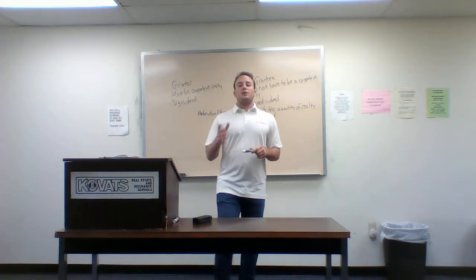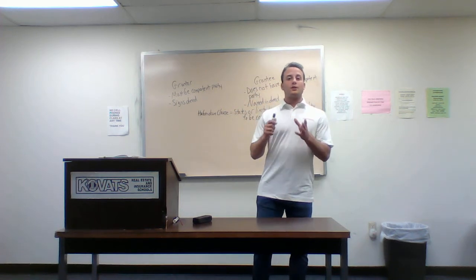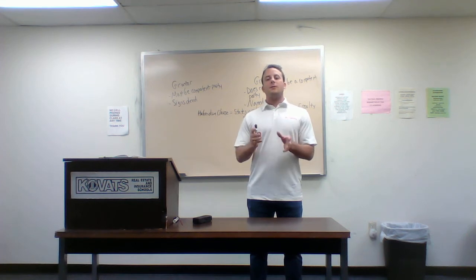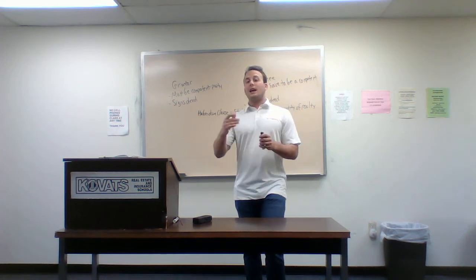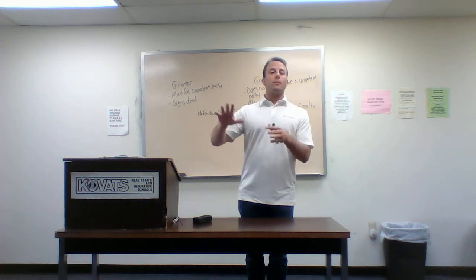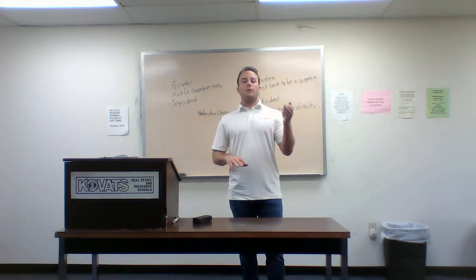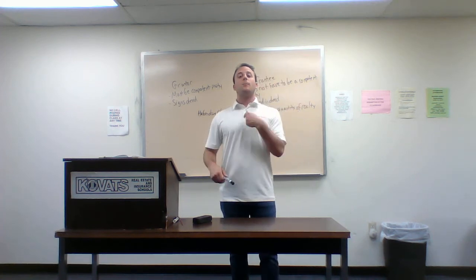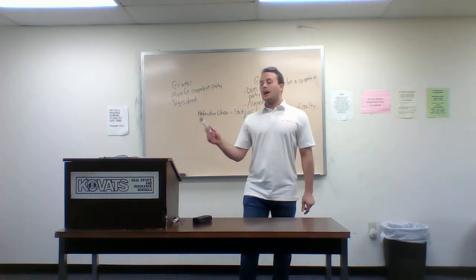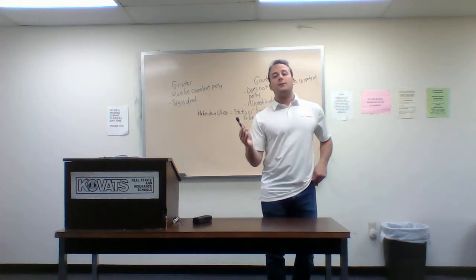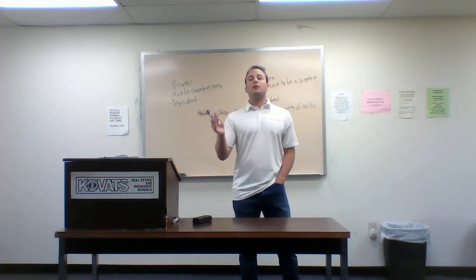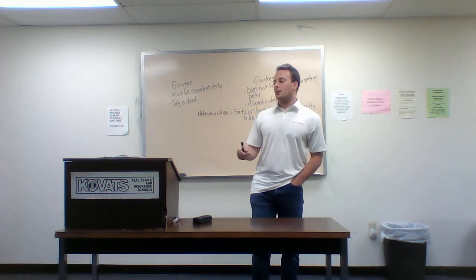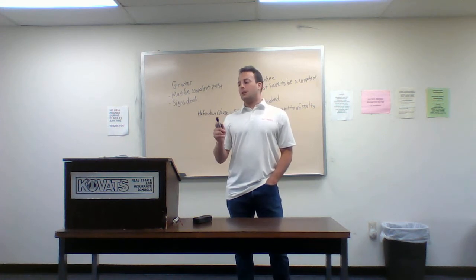Number 9, exceptions and reservations. If you have an exception or a reservation placed in a deed, is it going to be for the benefit of the grantor or the grantee? It's going to be for the benefit of the grantor. And the reason is I'm saying to you, I'm giving you this property except for the back right corner. I'm going to give you this property but reserve myself the right to cross over your property, get up to the beach, rather than having to walk around the block. That's for my benefit, not your benefit. So again, if they ask you exceptions and reservations, who do they benefit? They would obviously benefit the grantor, because I'm giving you the property except for a certain portion, or I'm reserving myself something to do with that property. So again, exceptions and reservations, they benefit the grantor.